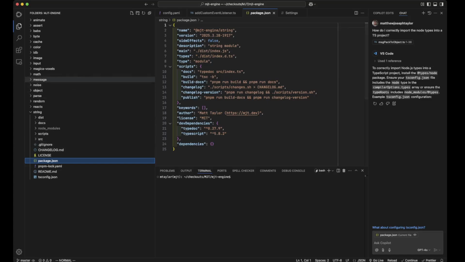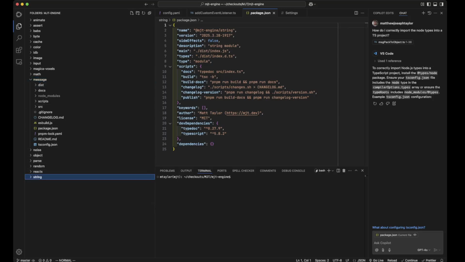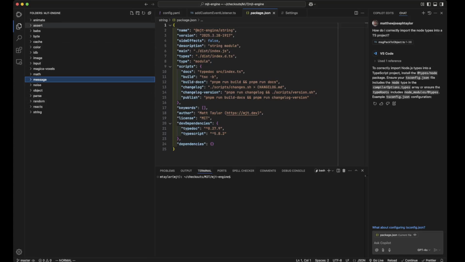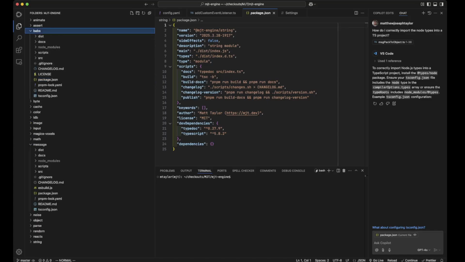So where was I going? Message. All right, so there's a message project here in MJT Engine. I apologize, I went over a little bit what MJT Engine is, so I guess you're not totally lost. And so anyway, this is MJT Engine. You can see my mouse, what I'm doing here. Yeah, you can see I'm pointing. It has a plethora of little small modules that do different things, right? Like I said, deal with images, deals with color, right? Color is a very important aspect if you're doing game development, right? Noise and randomness and math, and BABS is probably the largest